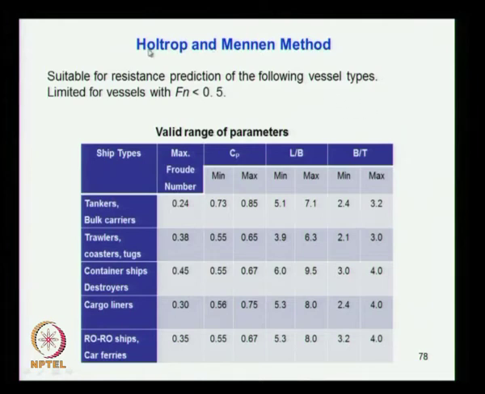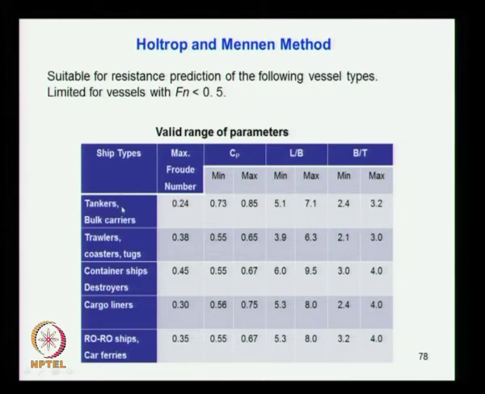So here, first we look into the Holtrop and Menon method. Generally, this is limited to vessels with Froude number less than 0.5, so do not apply it to planing crafts and high speed vessels. We limit the use of this method only to vessels with Froude number less than 0.5. They also put limits on other parameters of the vessels which were considered in the experimental studies by this group, based on which the resistance data was prepared and presented in a more systematic way, finally using a regression expression, and we will see later what expression they used.